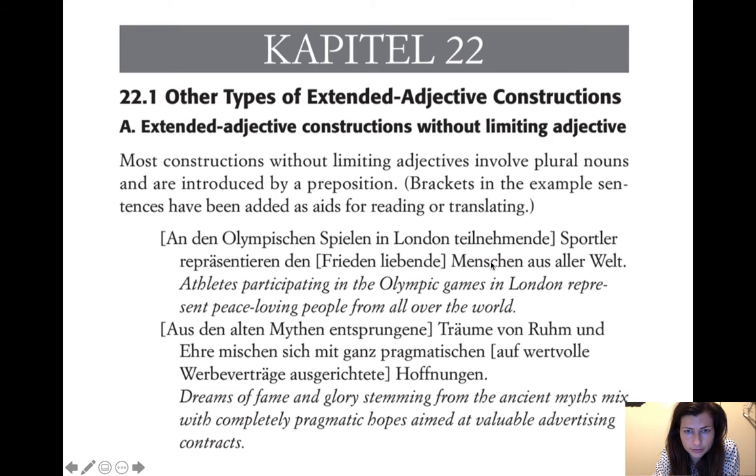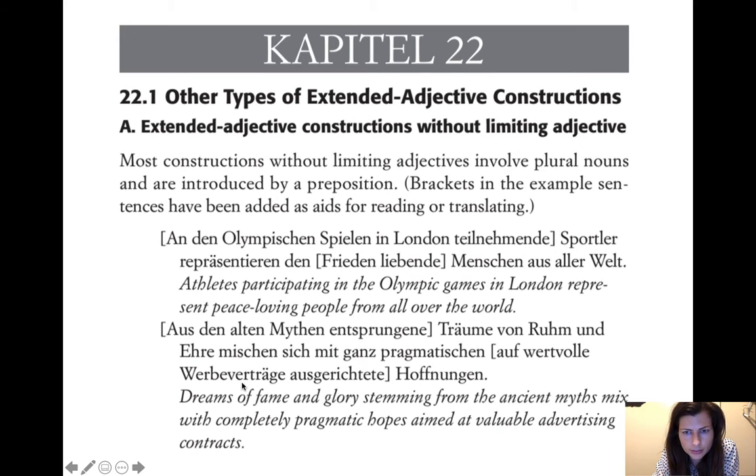So there's no article with that one, and then you end up with this extended adjective construction that may be hard to recognize. Okay, let's look at this one. Aus den alten Mythen entsprungene Träume von Ruhm und Ehre. So let's just do that first part. Dreams of fame and glory stemming from the ancient myths.